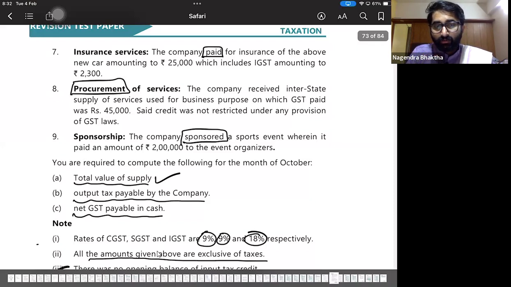ITC is available or not? Now the question is whether these sponsorship services are under reverse charge or not. Yes, this is under reverse charge. Why?